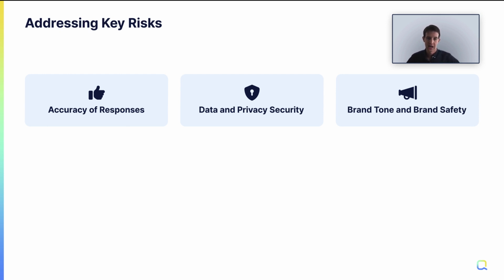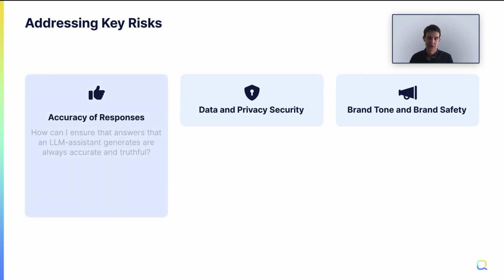So let's start with accuracy of responses. So, how do I ensure that the responses that are generated are truthful and accurate? We've got a really thorough conversational design, solutions engineering, and prompt engineering process in place that ensures that your AI assistant is only referencing your company specific data, whether that's your knowledge base, your company website, your product catalog, any other internal resources that you want to expose to us. So this ensures that basically as long as your business information is up to date and accurate, the responses from your assistant will be as well, because that's the only place it's looking for answers.